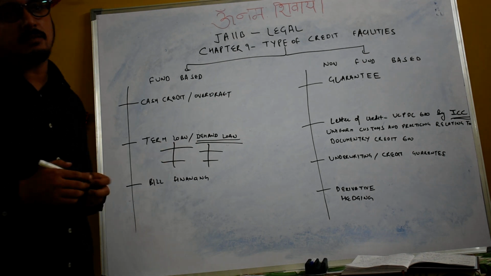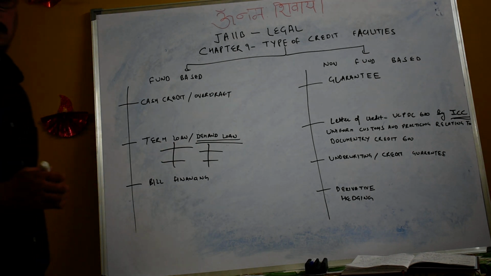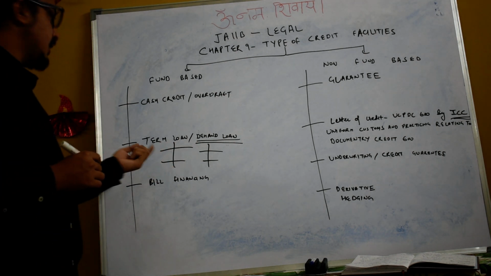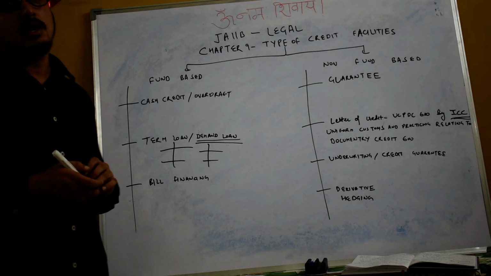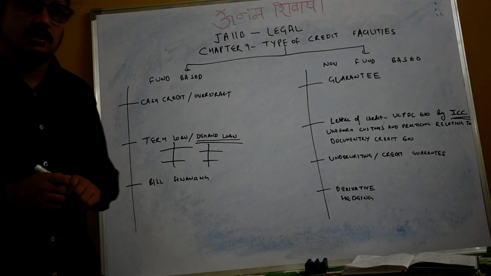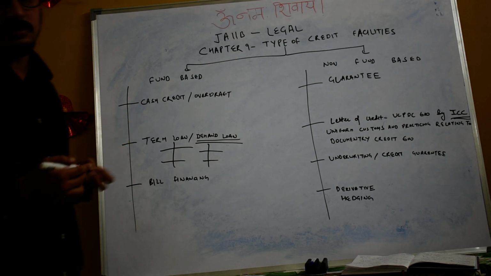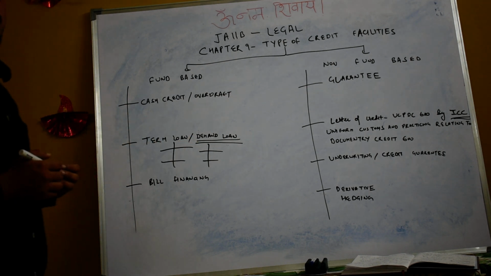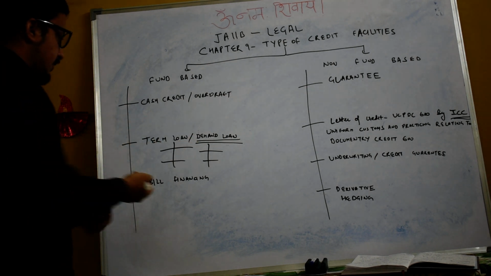Examples of demand loans are gold loans, KCCs, personal loans. We give these as demand loans. In term loans, we have housing loans, business loans, construction of a factory, building, land, etc. That is the basic difference between term loan and demand loan. Third one is bill financing.